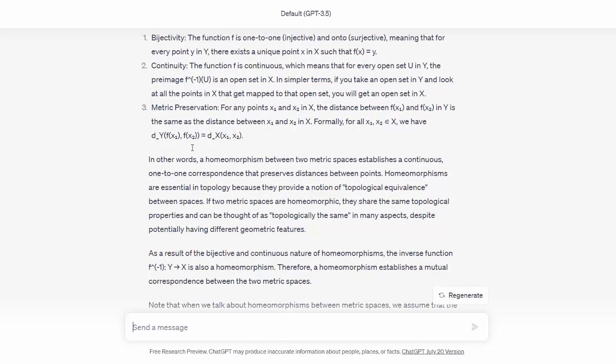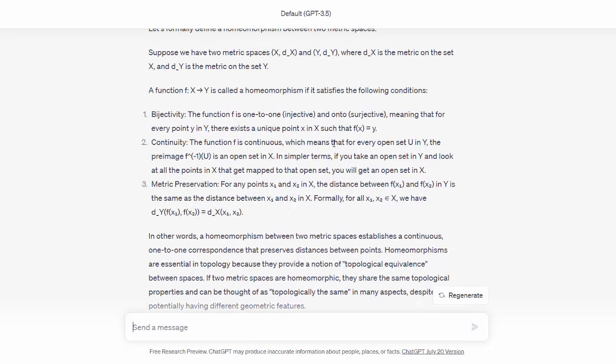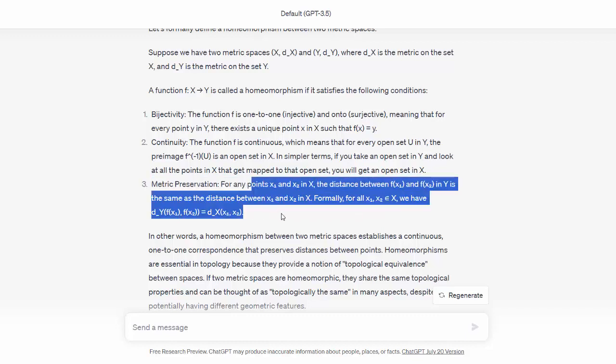Does it say the inverse is continuous? Metric preservation. Hmm, this is a bit too strong. I wanted homeomorphic just in a topological sense. But this also works.